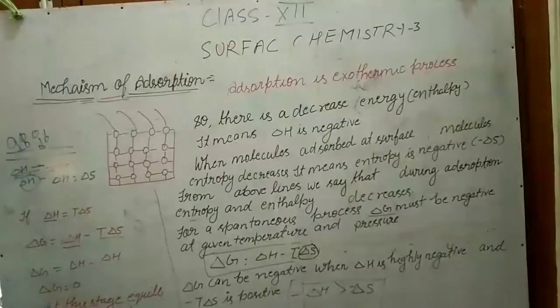At this stage equilibrium is attained, so adsorption will be at equilibrium, means adsorption and desorption rates will be the same.